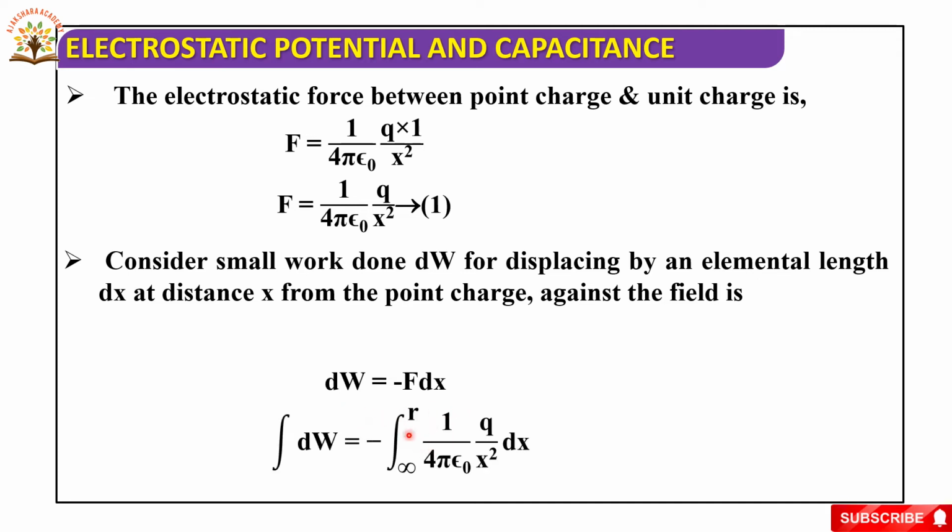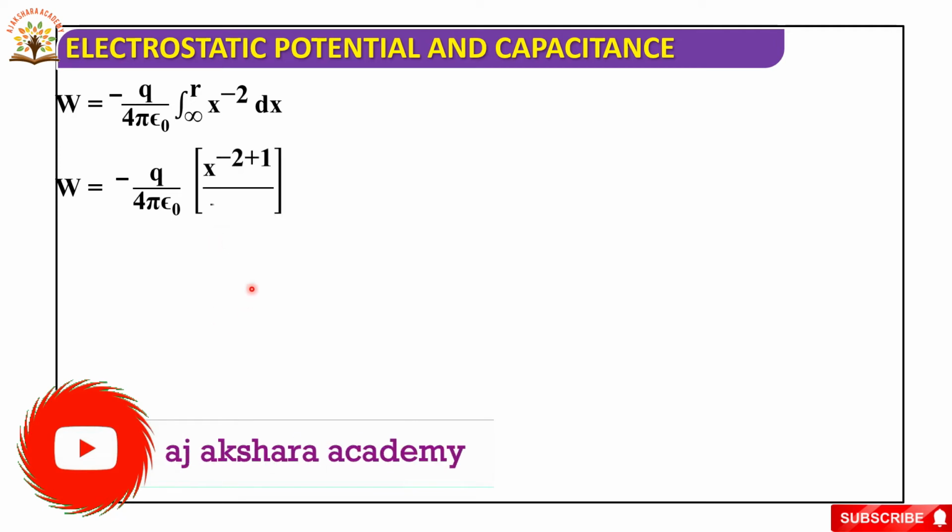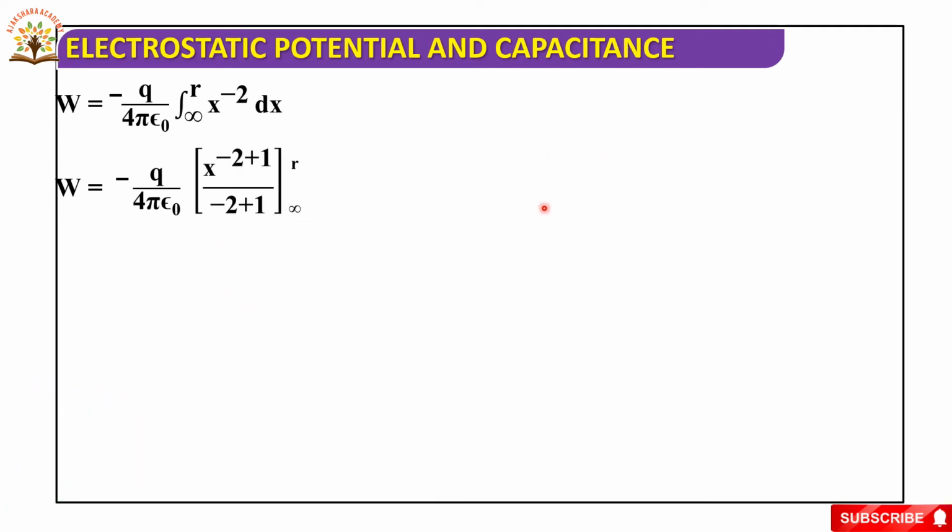Now we integrate this equation. Integration of dW is equal to minus integration from infinity to r of 1 by 4 pi epsilon naught, Q by x square into dx. So, W is equal to minus Q by 4 pi epsilon naught, integration from infinity to r of x to the power of minus 2 into dx. Here, integration of x power n dx is x power n plus 1 by n plus 1. Applying this formula, W is equal to minus Q by 4 pi epsilon naught, x to the power of minus 2 plus 1 by minus 2 plus 1, with limits infinity to r.